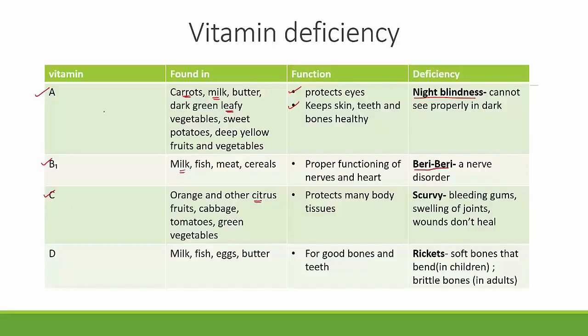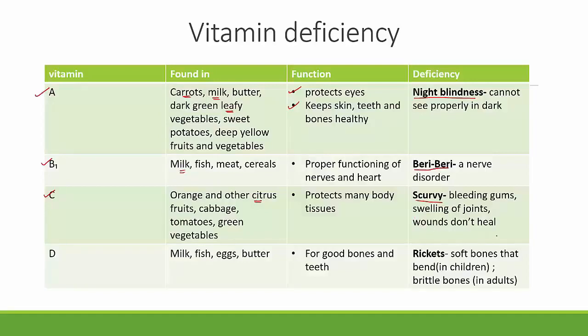You can see in milk, vitamin A, B, and D is present, whereas vitamin C is not there in milk. What is the function of vitamin C? It helps in protecting the body tissue. Now, when there is a deficiency of vitamin C, it leads to a condition called scurvy. Scurvy leads to bleeding of gums and swelling of joints, and also somebody suffering from vitamin C deficiency, their wounds will not heal.